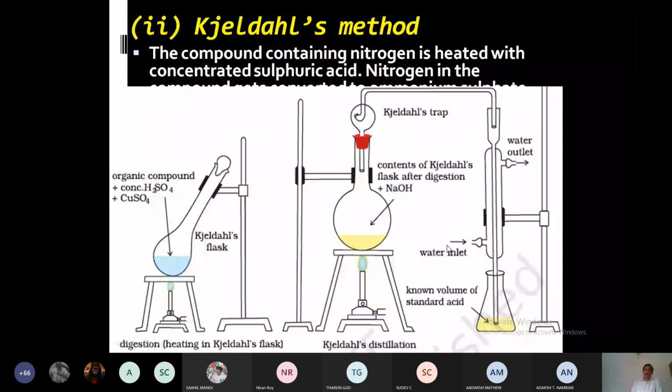Listen, half liter 1 molar H2SO4 is equivalent to 17 gram NH3, which is equivalent to 14 gram nitrogen.